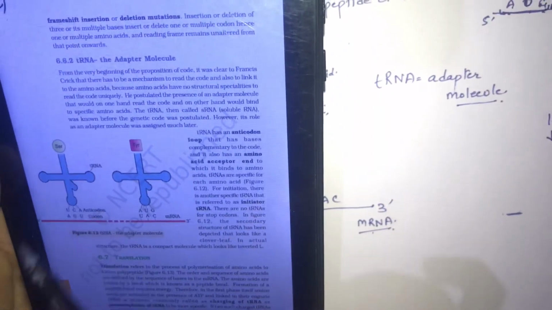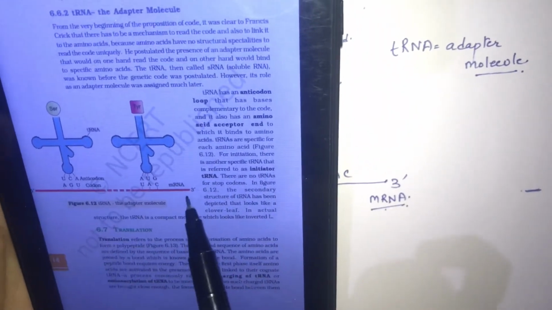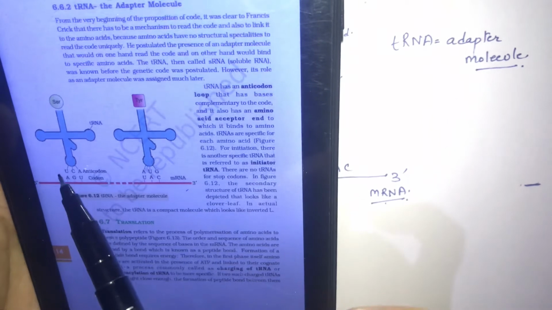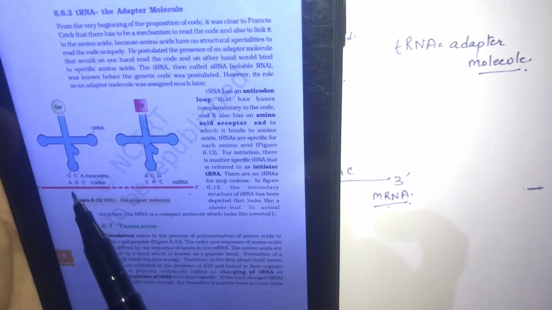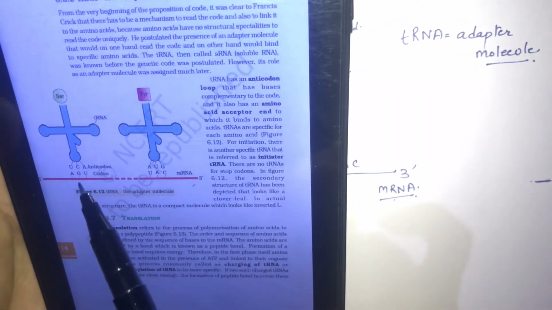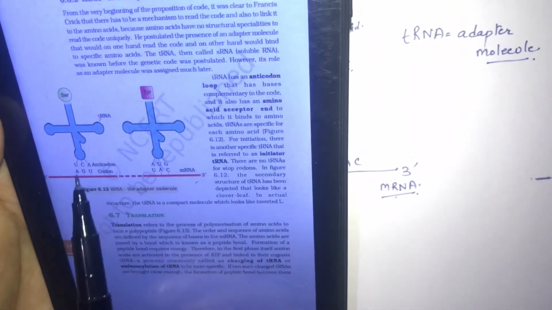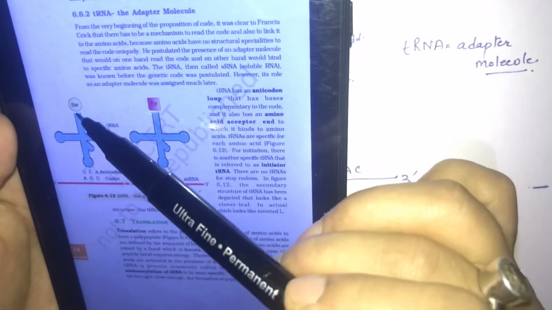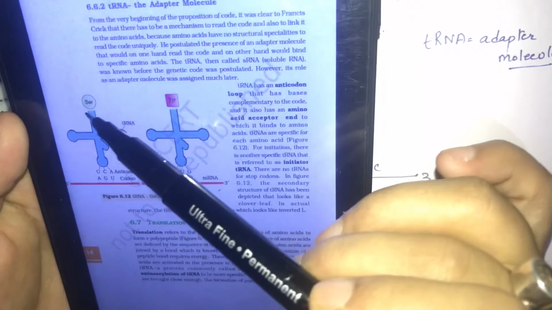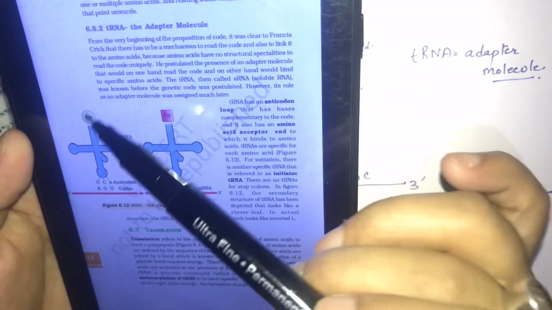Actually they will not have the amino acid at the beginning. Only when it gets connected with the mRNA and its anticodon forms the complementary bond with the codon, only then will it have this amino acid, because it is the binding site.